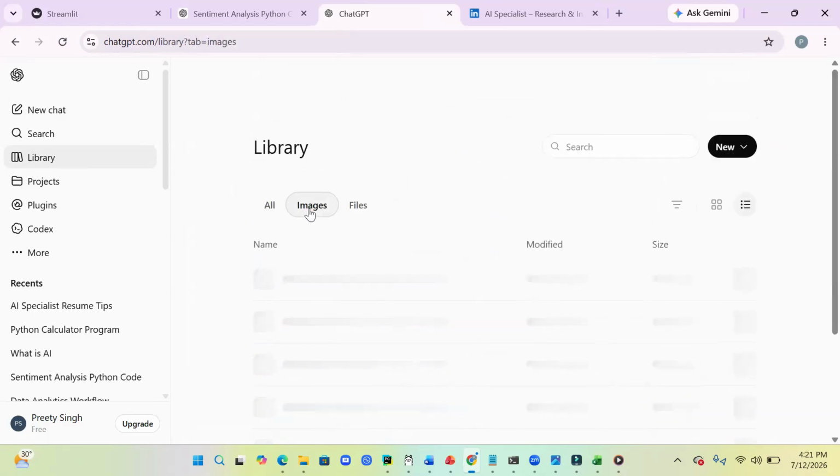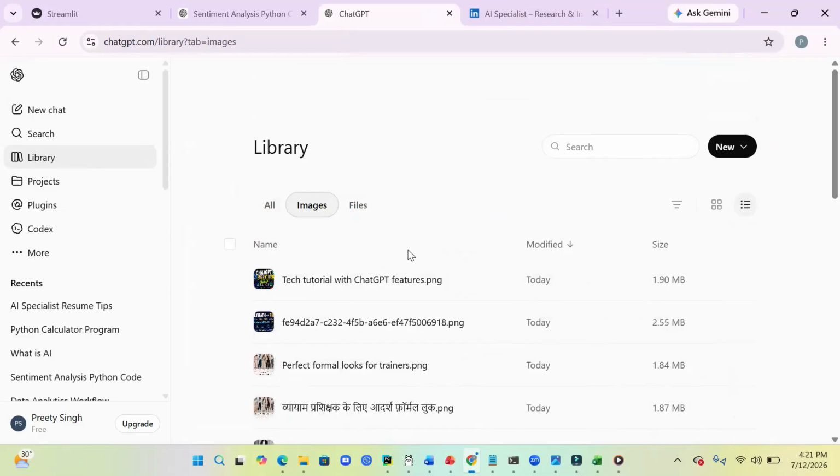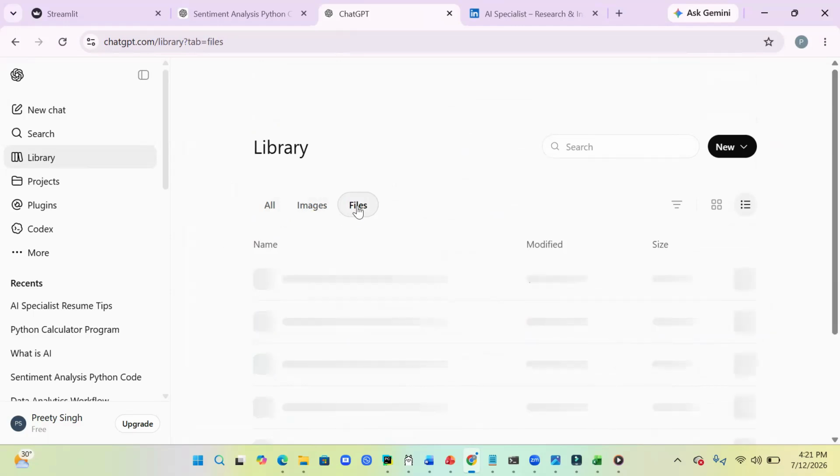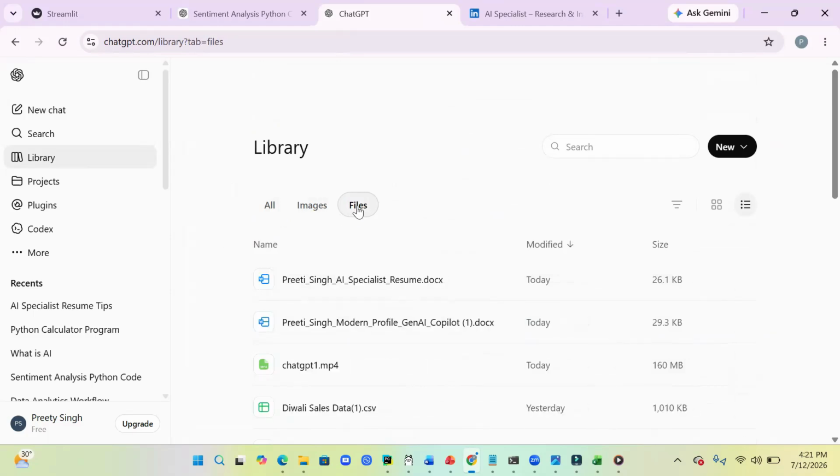If you want it to be specific by image, you can just see the images, and below it's just showing the images. If you want to go ahead with just files, you can see that. So it is storing the generated images and makes it easy to revisit creations, right? And you can download or reuse previous work, keeping creative assets organized. You can make it folder-wise, note and all that. And since it is so huge, because you have done so many things, you can also search it if you remember the keyword, right?